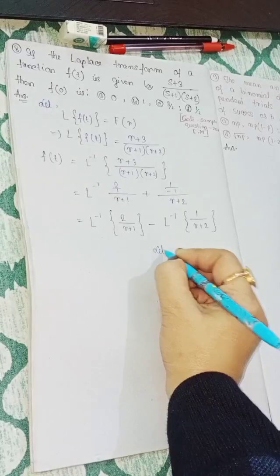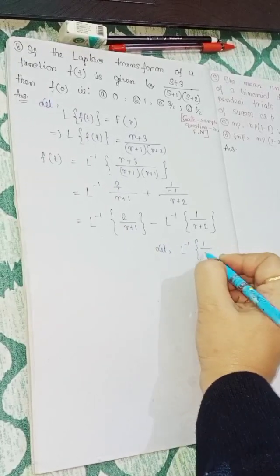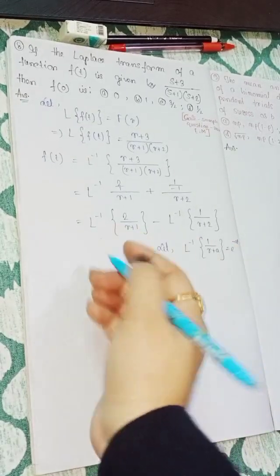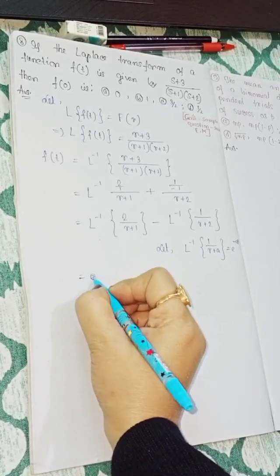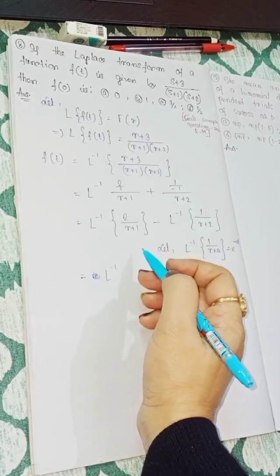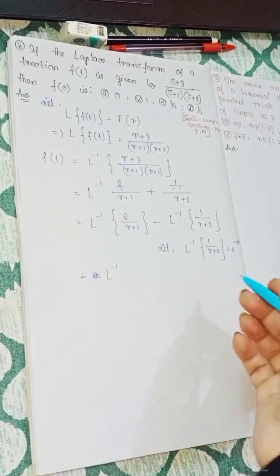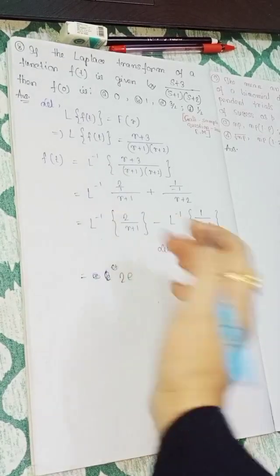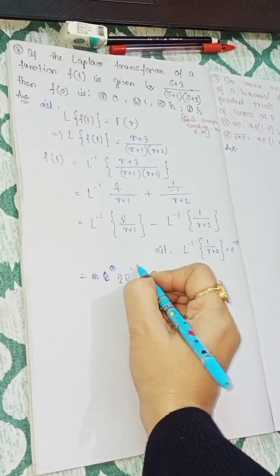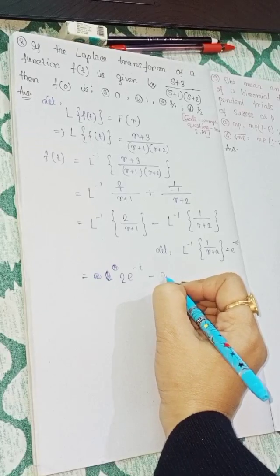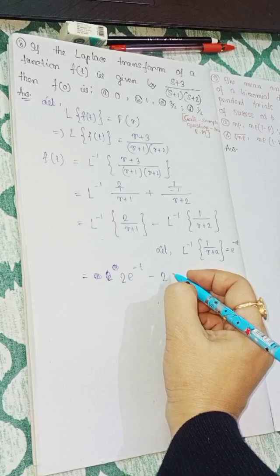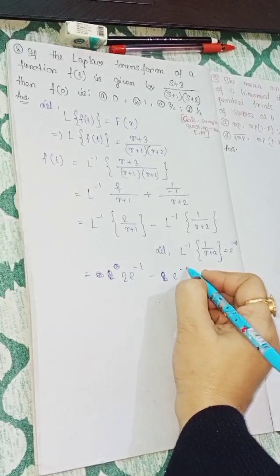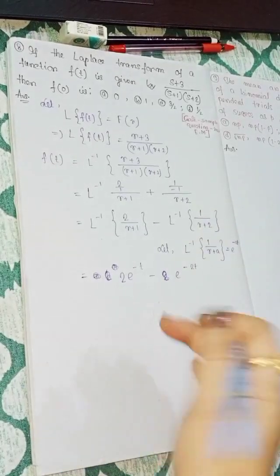Suppose L inverse of 1/(r+a) is equal to e to the power minus at. Now replacing this one, L inverse of 1/(r+1) is e to the power minus t, so here 2 e to the power minus t, minus e to the power minus 2t.